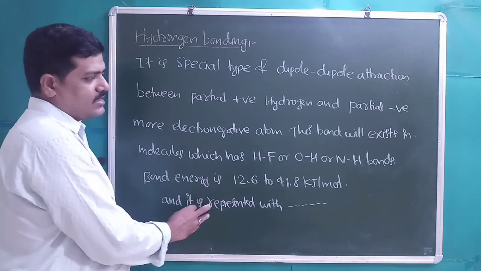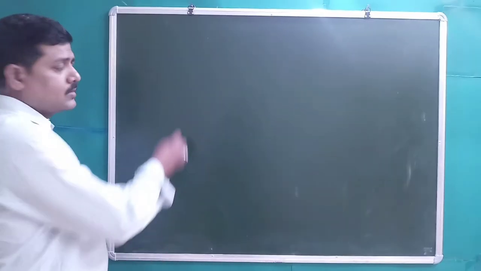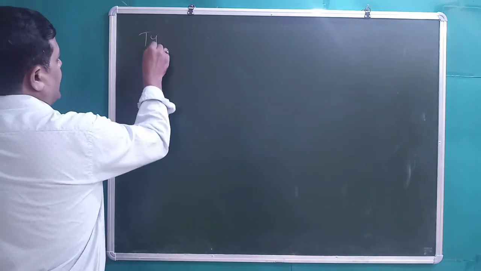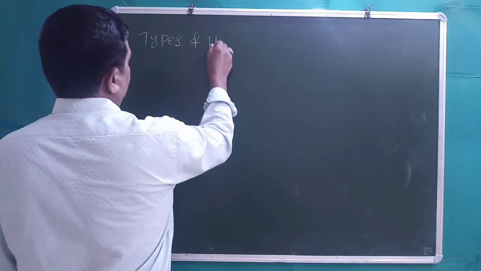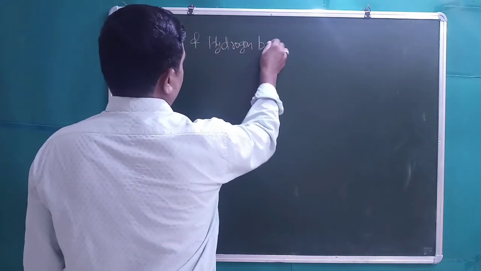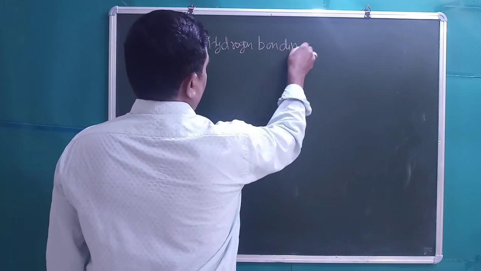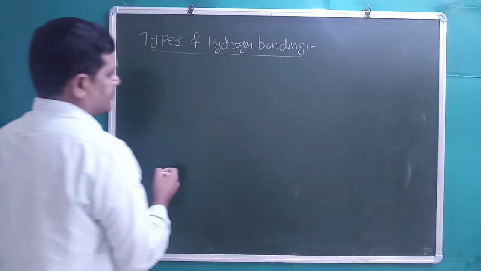Students, now let us discuss the different types of hydrogen bonding. Types of hydrogen bonding. Hydrogen bonding is of two types.